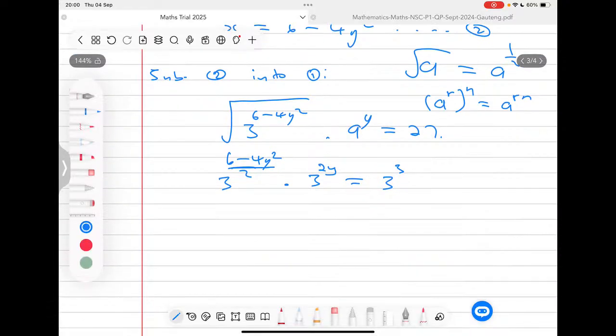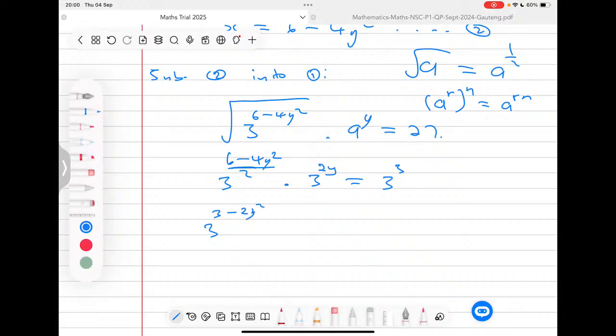Now, I'm going to divide the 6 by 2 and the 4 by 2 there, so that I have a 3 to the power 6 over 2, which is going to give me a 3, and 4 over 2 is going to give me a 2, and I'm still having here the y squared.